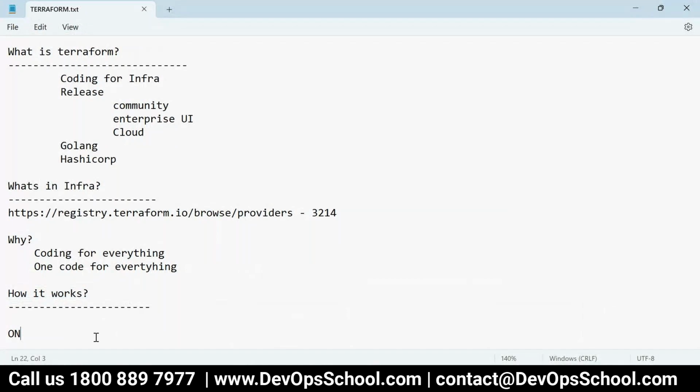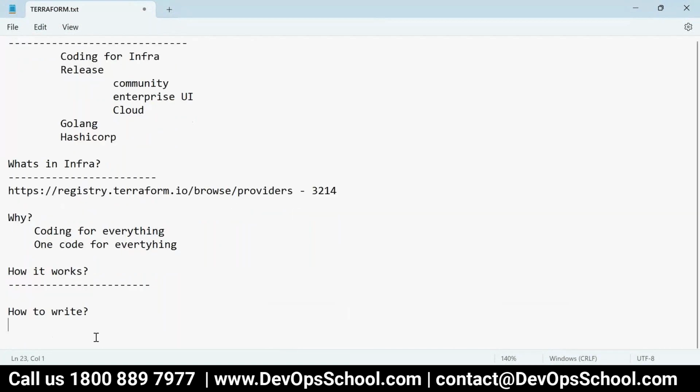Okay, so now, how to write a code? That is also very simple. First of all, you decide what kind of resources you want to create. Mind it, you are writing code for infrastructure, so you should know infrastructure well.